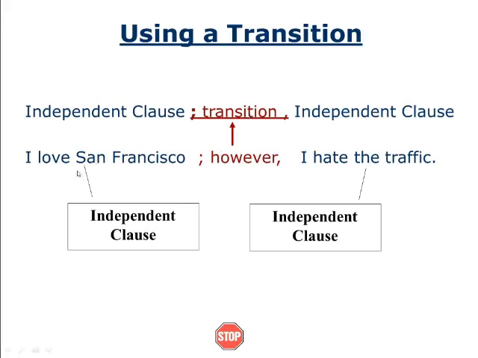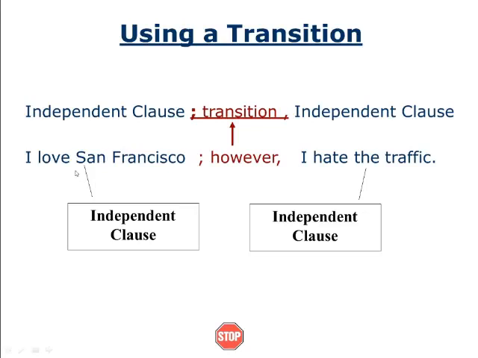For example: I love San Francisco. However, I hate the traffic. We get full meaning in both, so each is an independent clause. But in between we have used however.